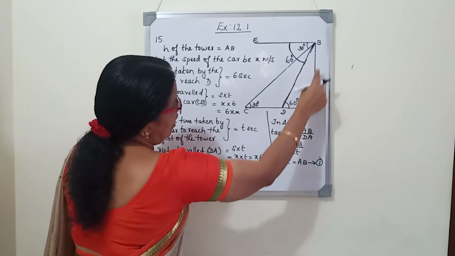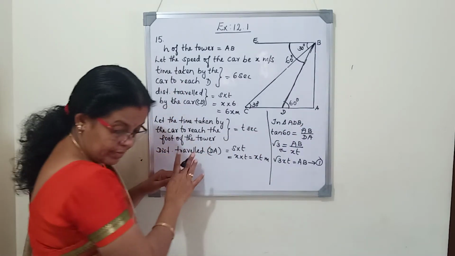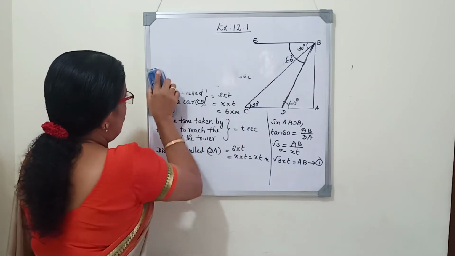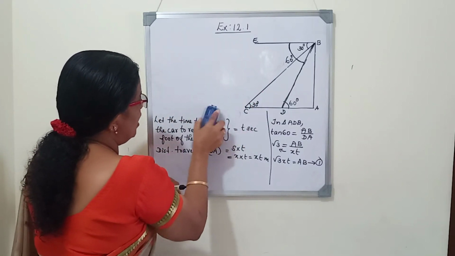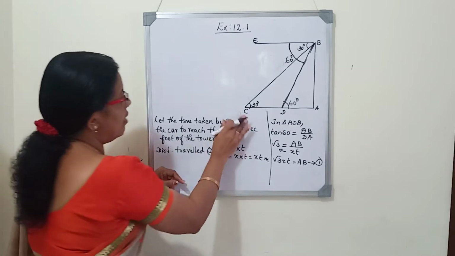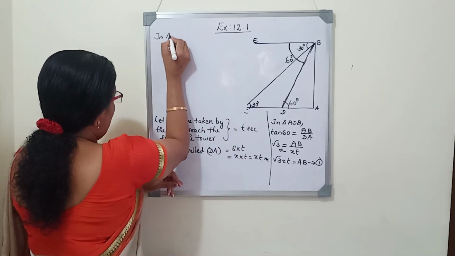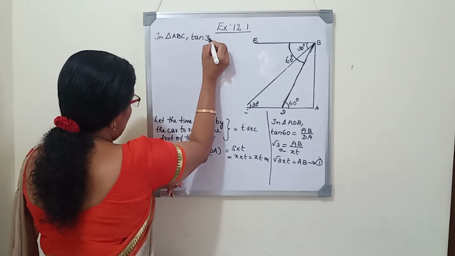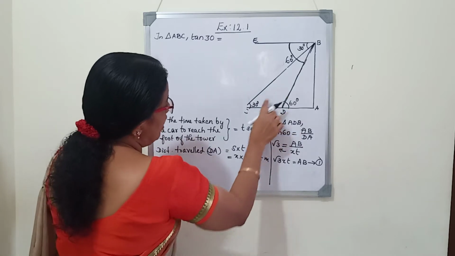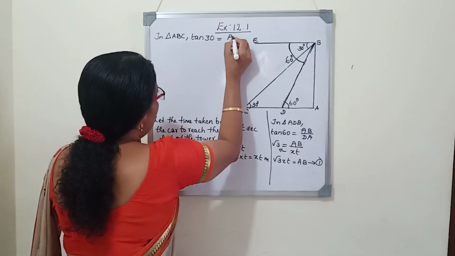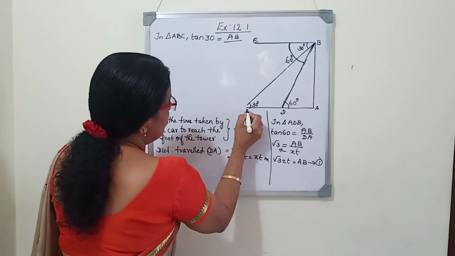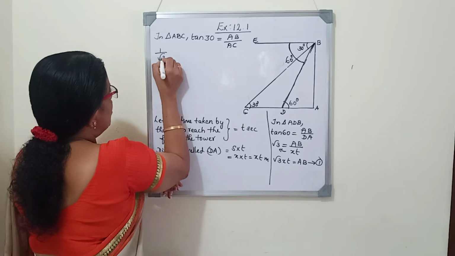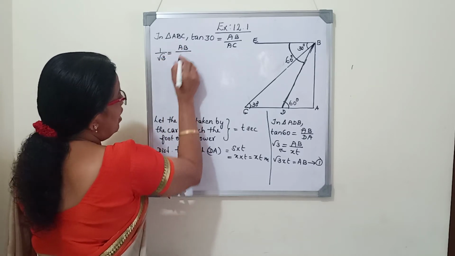Now we will consider the triangle ABC. In triangle ABC, tan 30 equals the opposite side AB by the adjacent side AC. Tan 30 is 1 by root 3, equals AB by AC.